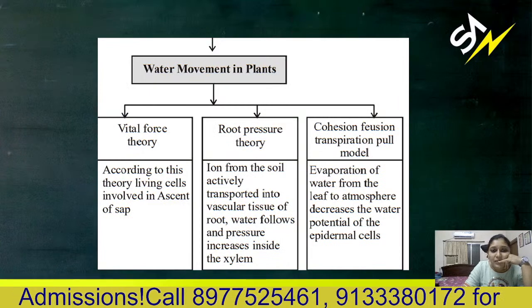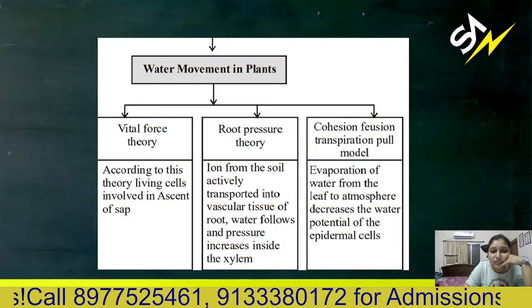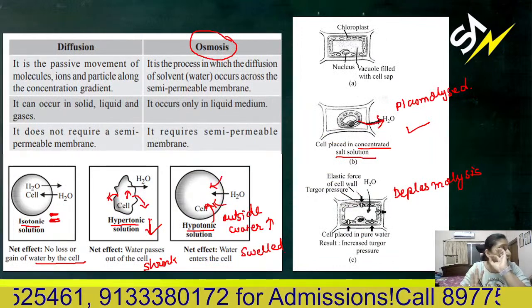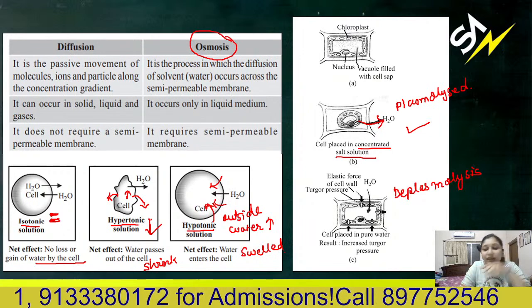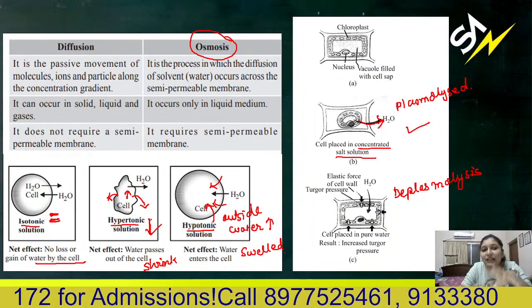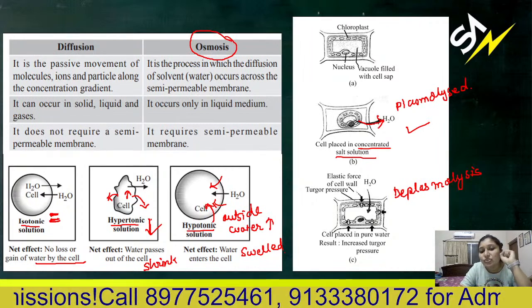So, water movement in the plant: vital force theory, root pressure theory. See how water is moving. This was about inside the cell, how water is moving. Now when water is absorbed by the root cell due to osmosis, water is entering the root cell.